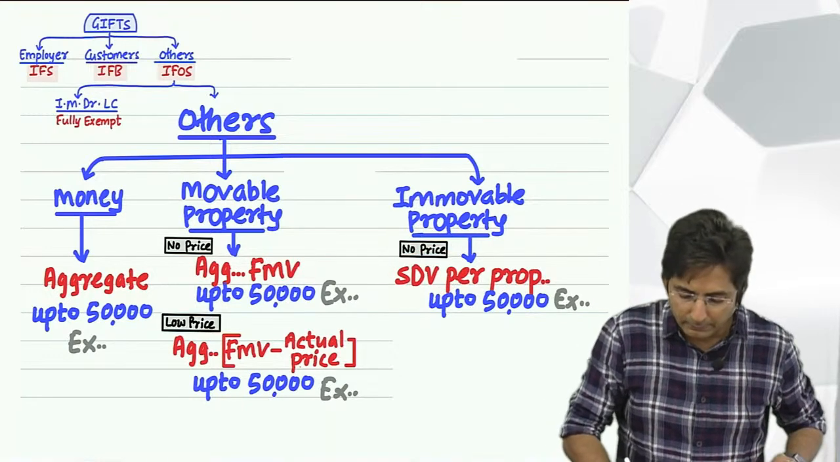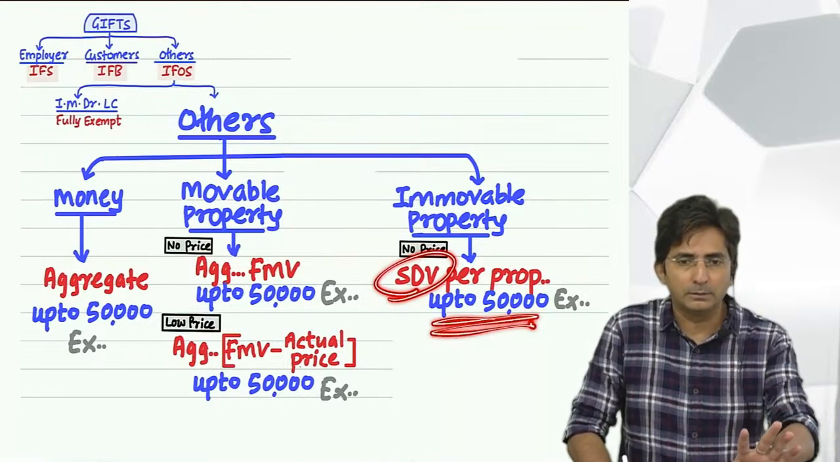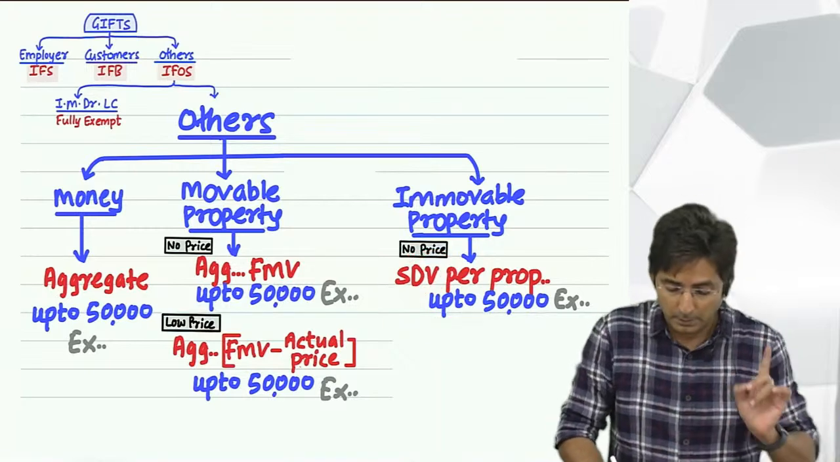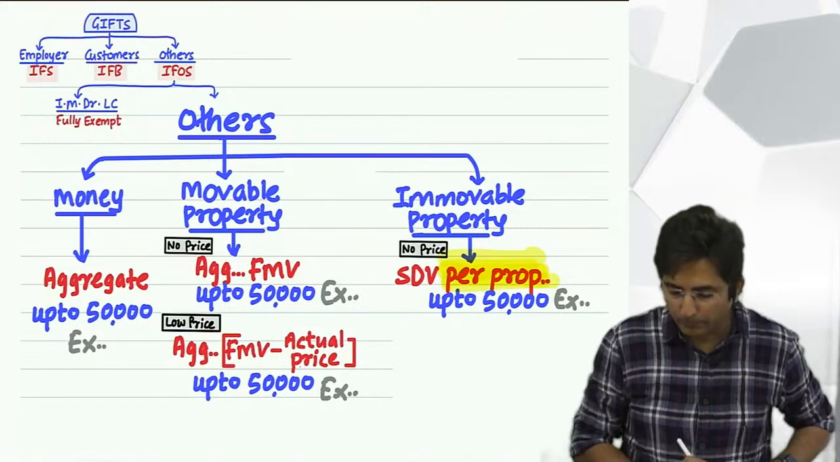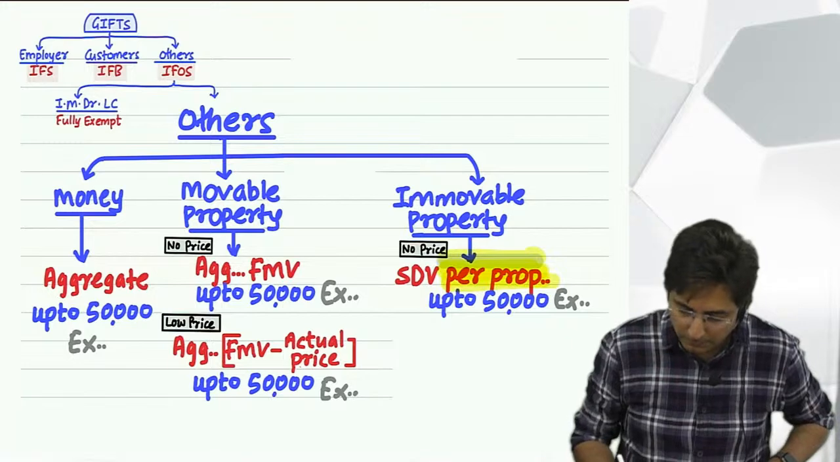So in the question they will say stamp duty value was 40,000 or 30,000, meaning up to 50,000 it is exempt, and if it is above 50,000 it is fully taxable. But you will see it per property. See, I have highlighted here, per property you have to see.